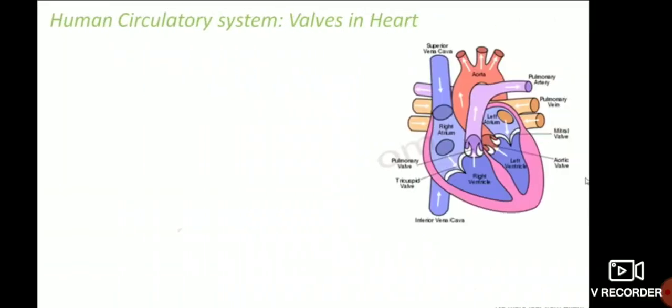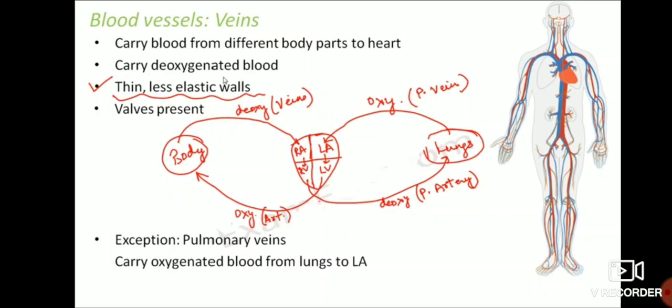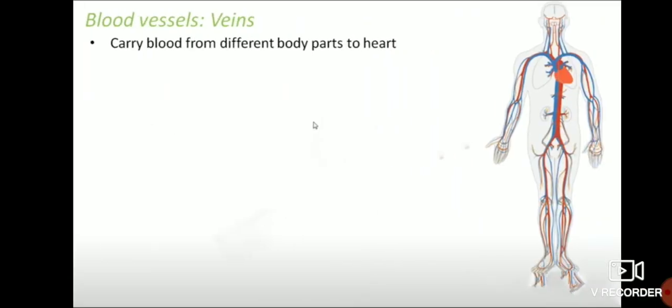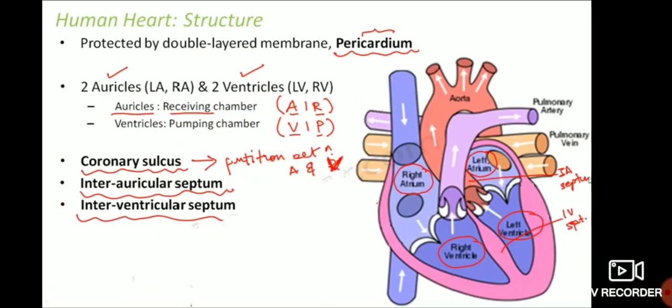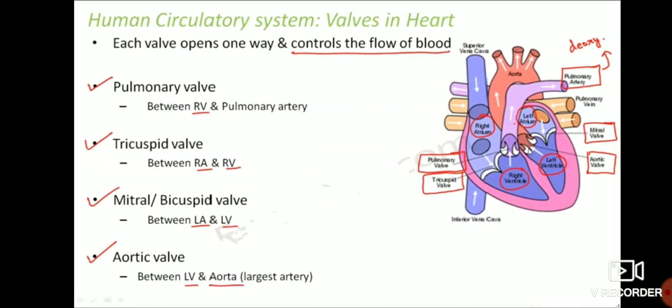We already told that valves will be there. So we are going to tell about that. That is, valves are present in veins and also valves are present in arteries. So we are going to study which are the valves in the heart. First, see here, each valve opens one way and controls the flow of blood. That means one valve will open for only one way, there is only one path for it.